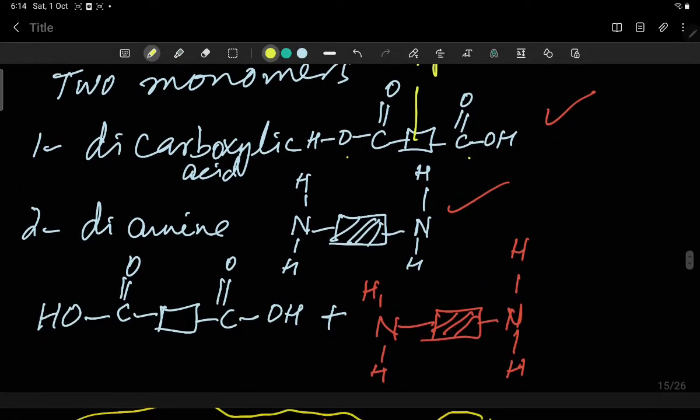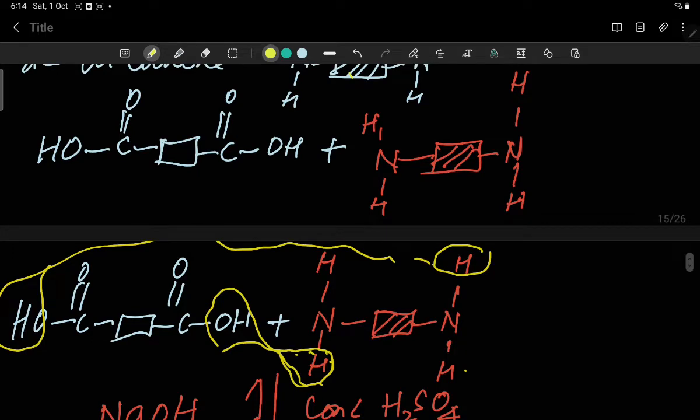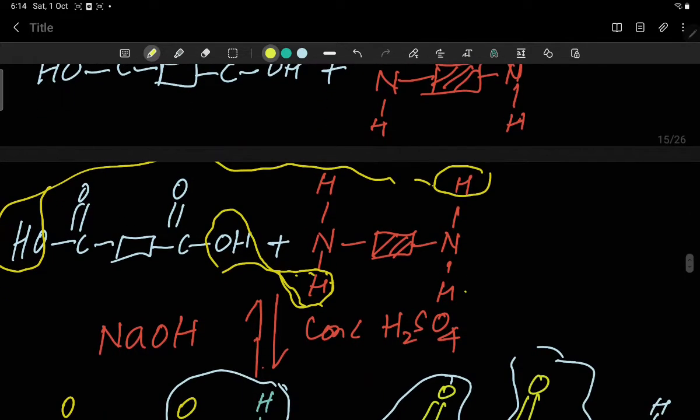Second is diamine, and diamine has 2 amino groups attached to a long chain molecule. When these two different monomers react with each other, you know that this is the structure of dicarboxylic acid, and this is the structure of diamine. You know that OH of this carboxylic acid reacts with H of this monomer, and OH of this carboxylic acid